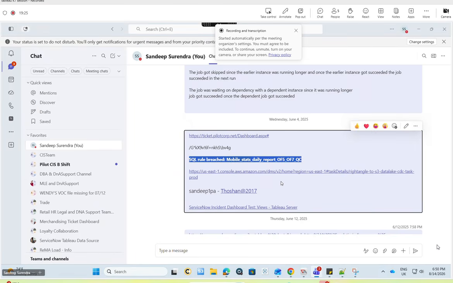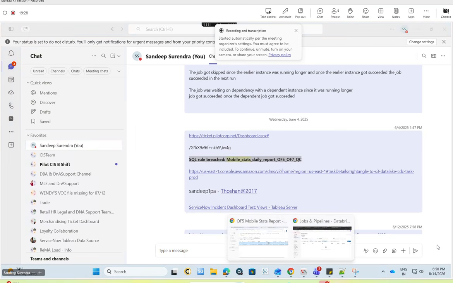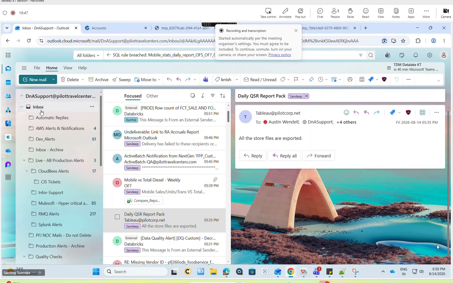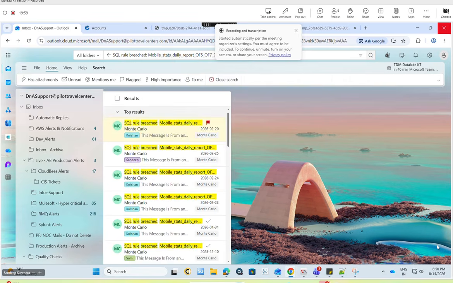There is one more issue for OF5. The OF5 is a file-based data source, which is based on an S3 path. We pick the data from the S3 path and push it to the database. Sync is run in the morning, in A shift time, and transform runs in my timing, in the afternoon. There will be a case where the sync job did not get data because the file was not placed at the particular time when the sync job ran. At that time we'll get this QC fail.